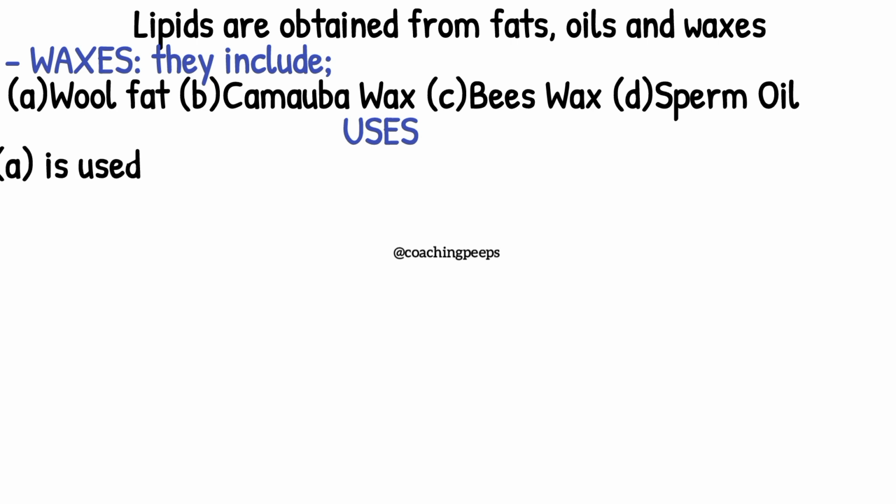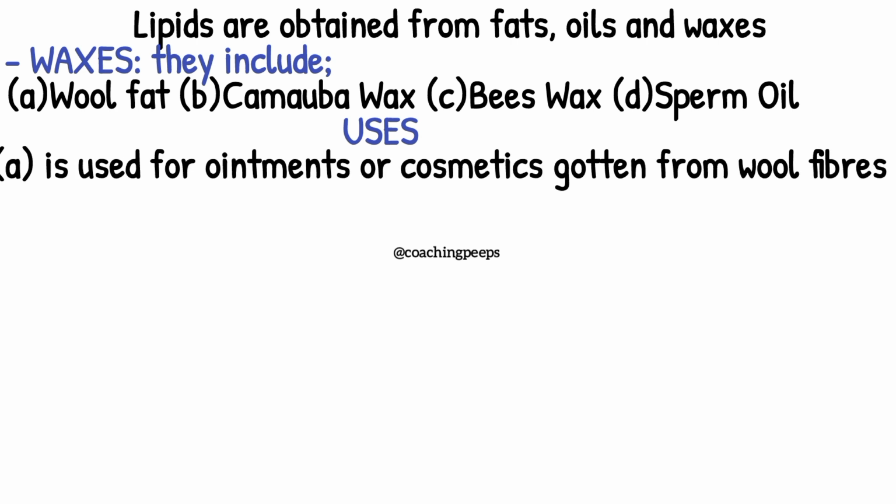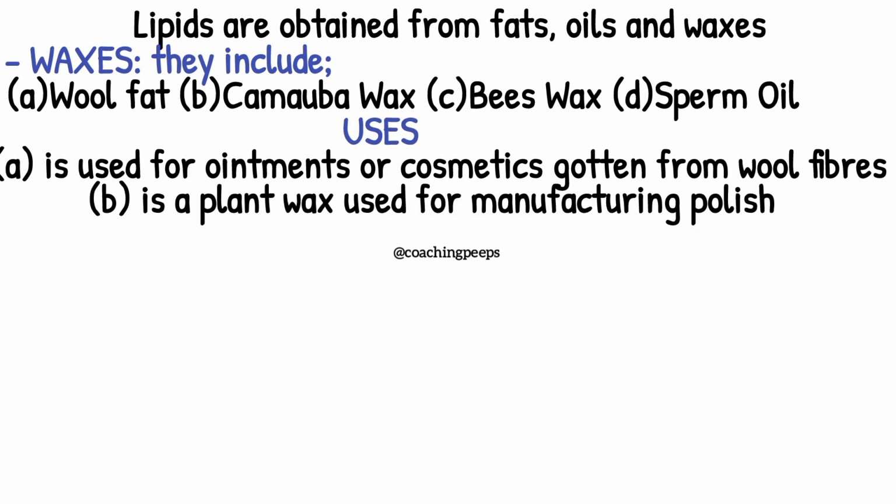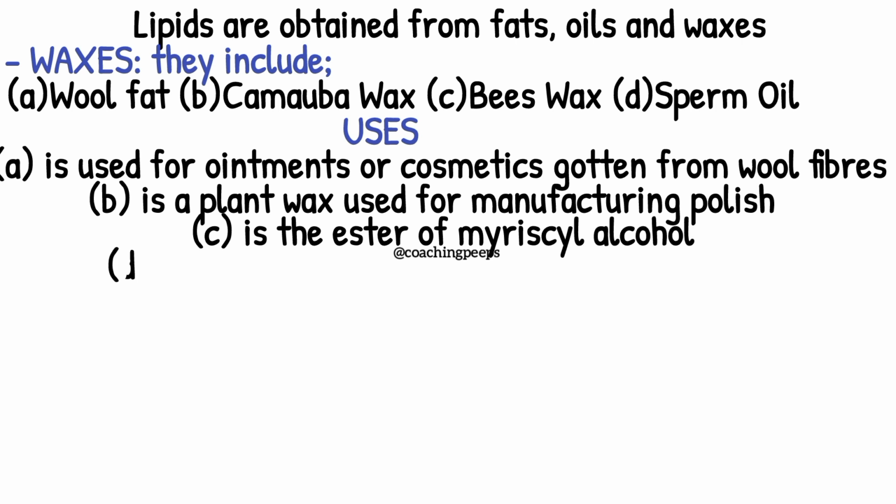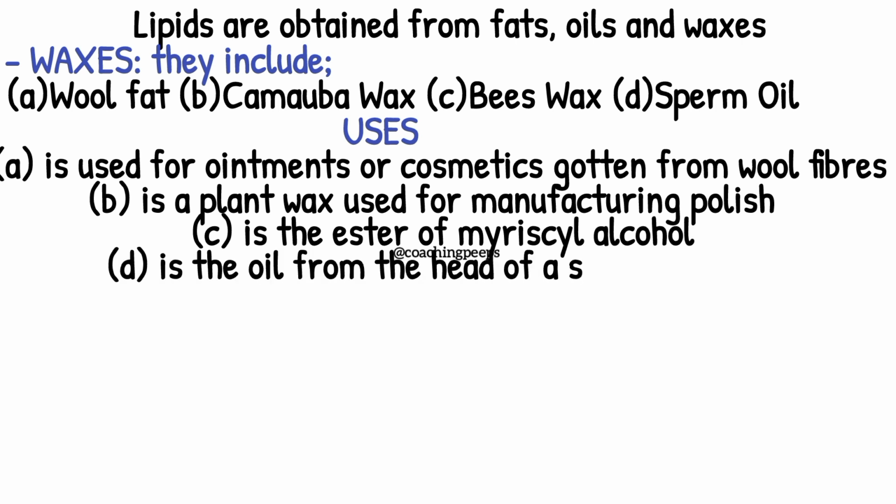Let's look at the uses. The first one is used for ointment or cosmetics, and it's gotten from wool fibers. The second one is a plant wax used for the manufacturing of polish. The third one is the ester of methylic alcohol, and the fourth one is the oil from the head of a sperm whale.